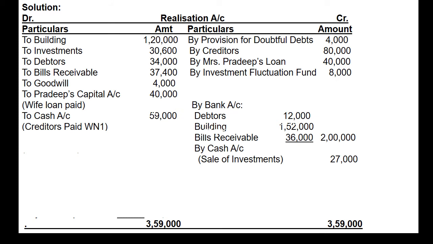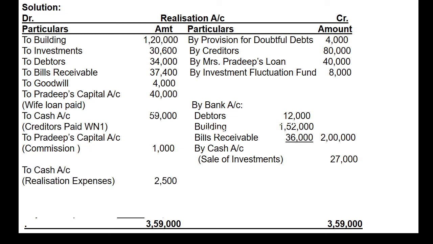Now after that we will make repayment of creditor, and remaining creditor will be shown here. Remaining creditor means total creditors थे 80,000 के, 20,000 के creditors ने debtor को accept कर लिया, therefore 25% remove हो गया. It means 75% will remain with us, that is 60,000. And when we compute discount for 2 months with 10%, it will be 1,000. It means we are liable to repay them only 59,000. After that we will show commission payable to Pradeep with the name of to Pradeep's capital account on debit side of revaluation account by rupees 1,000 जो top पे दिया गया था question के.